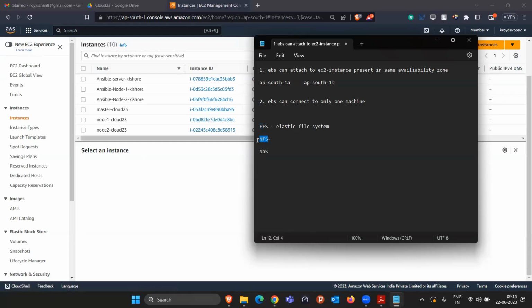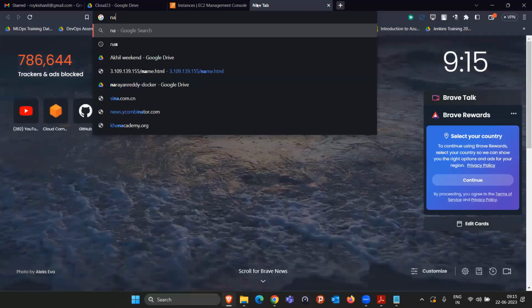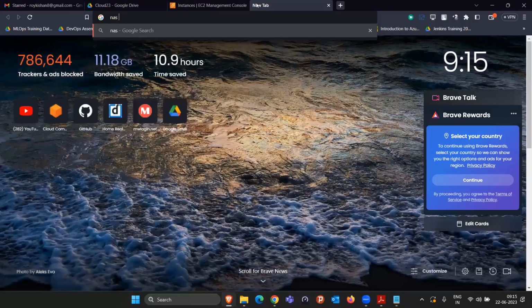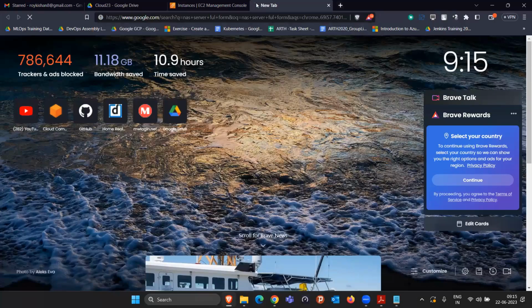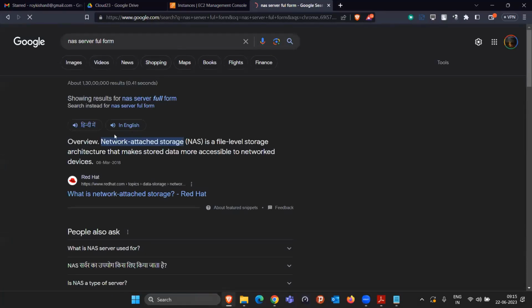NFS full form is network file system. If you use it directly in Linux, it will be used as the NFS thing. But this NFS is using a technology, and that technology name is NAS. I don't remember the full form, let me check. Basically, people see it as NAS only. Yes, network attached storage.